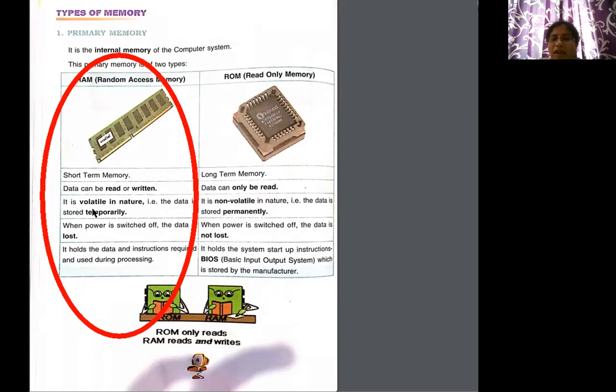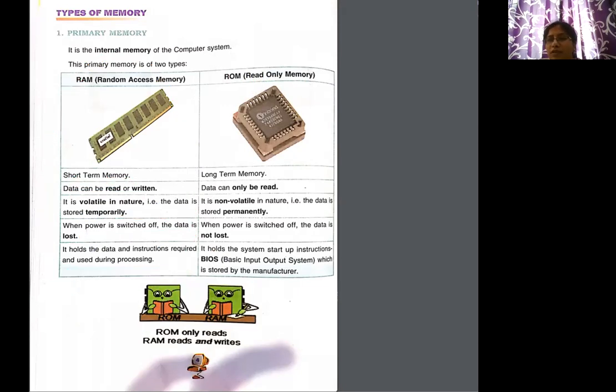RAM is short-term memory. As you saw right now, it is short-term memory. It can be read and written. It is volatile in nature, in the sense that it's not a permanent one. So once the power goes off, the data is lost, and it holds the instructions during a process. When a process is going on, that time it holds the information.